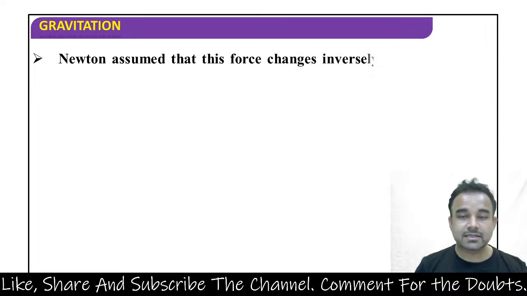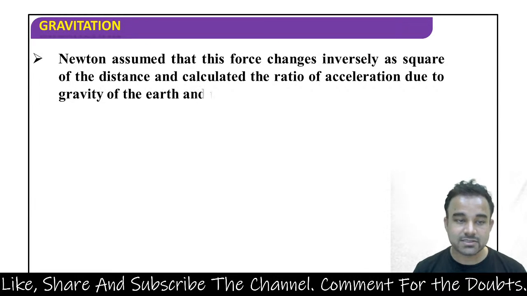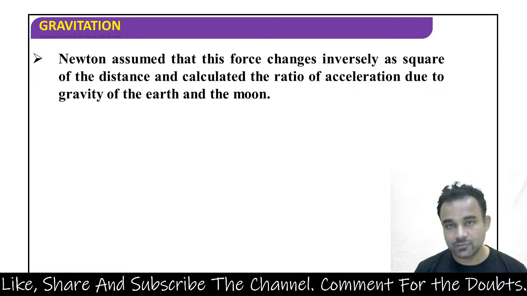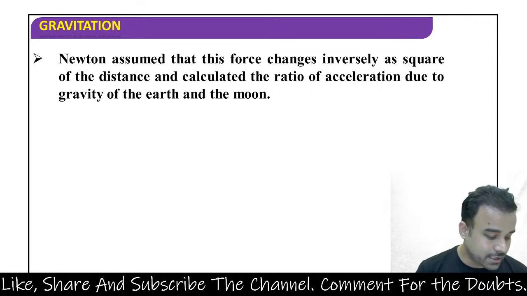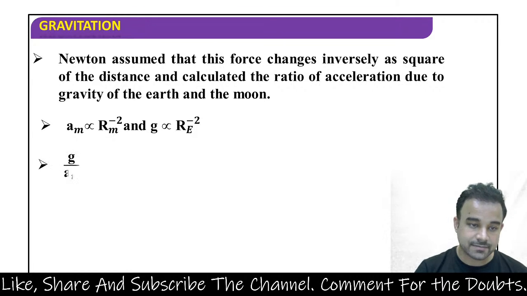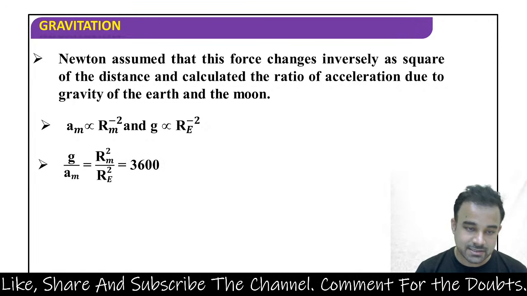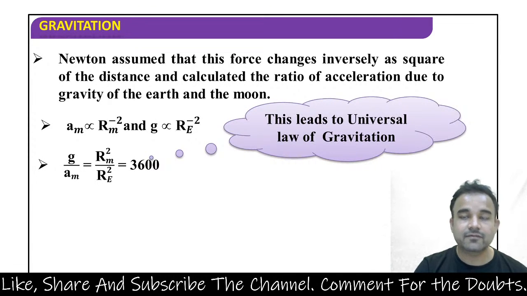Newton assumed that the force changes inversely as the square of the distance and calculated the ratio of acceleration due to gravity of Earth and the Moon. ठीक है, ये assume किया गया था कि it is following inverse square law. ठीक है, a_m is directly proportional to 1 by r_m square, g is proportional to 1 by r_e square. Moon and Earth के बीच में ये relation निकाला गया था, that is 3600. g by a_m is equal to r_m square divided by r_e square, that is equal to 3600. This leads to the universal law of gravitation.